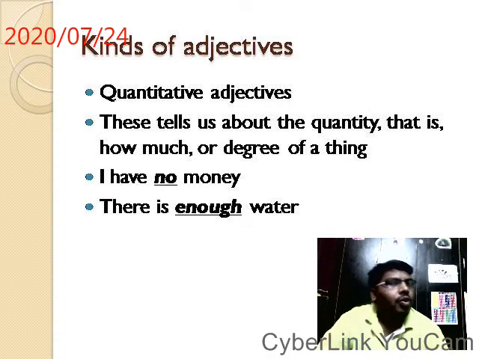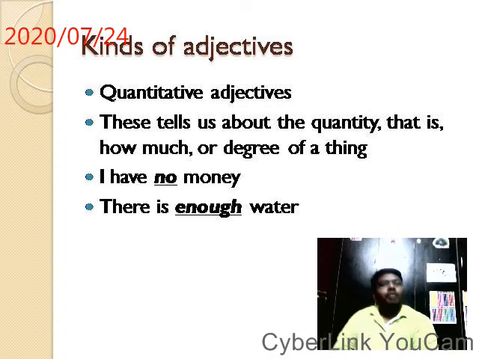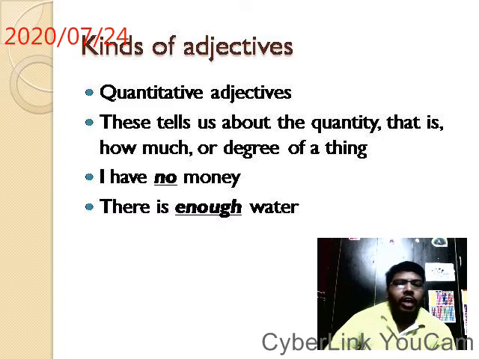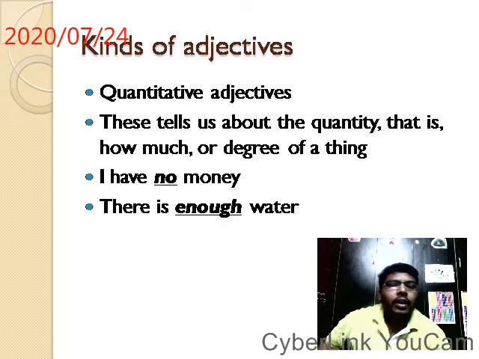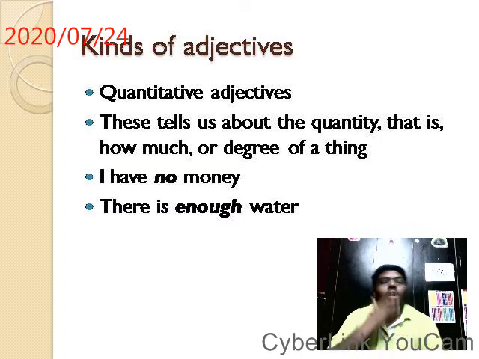Next, quantitative adjectives. The next category is quantitative adjectives. As you can see, the name itself describes it; it is about the quantity. These adjectives tell us about quantity, that is, how much or what degree of a thing or a person. How much, what degree, up to what degree.